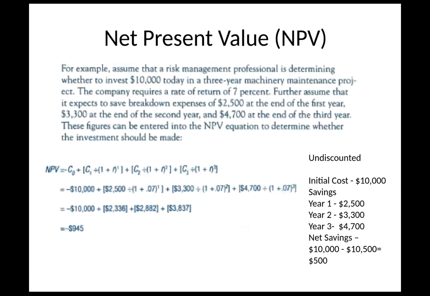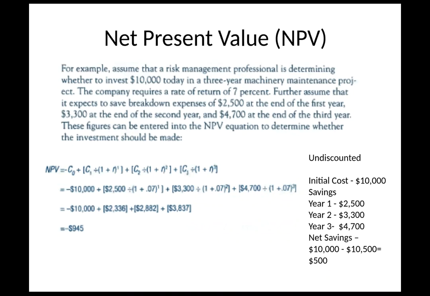So it's going to be something like this, right? And this is the type of problems that you're seeing in the textbook. They really are going to give an example, or they're going to give some background information. There'll be some noise in there sometimes, but for the most part, they'll be fairly straightforward, and you just want to kind of figure out what this would look like. And you do really want to memorize the equations, at least for net present value, the way those would work there. So in this case, for example, assume that a risk management professional is determining whether to invest $10,000